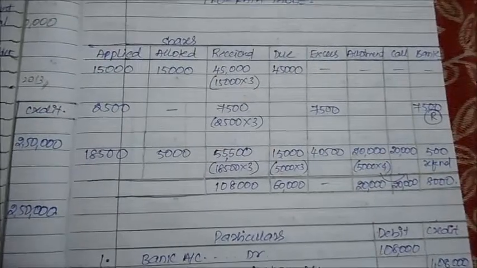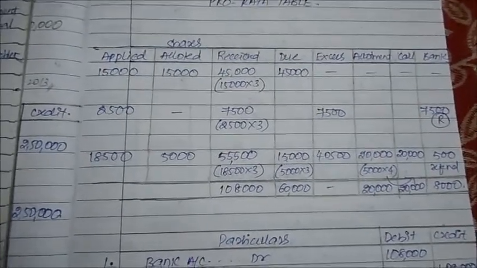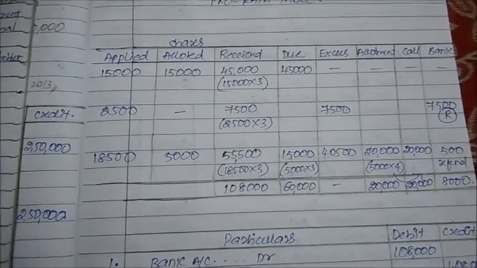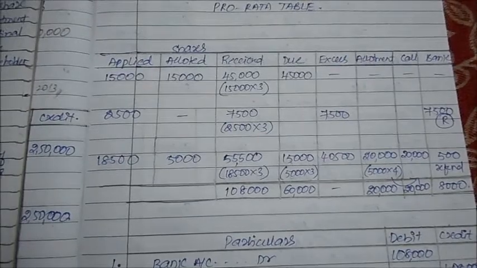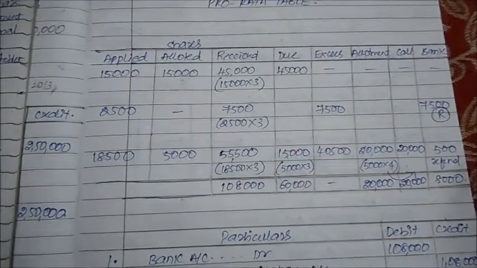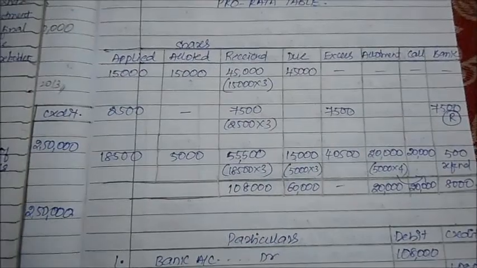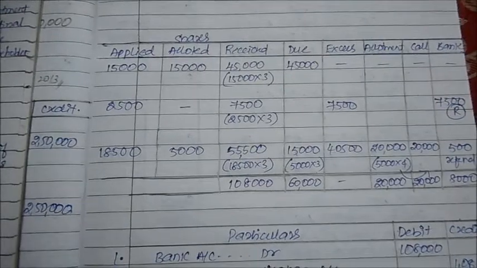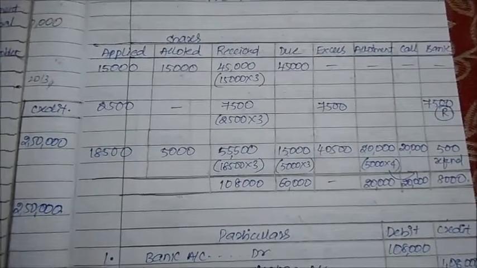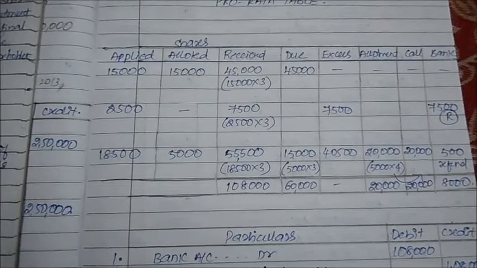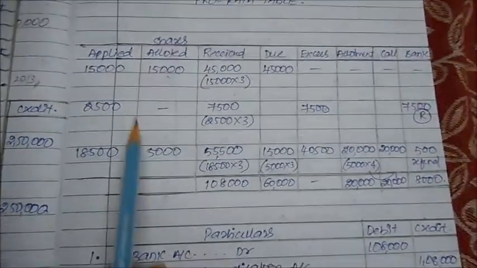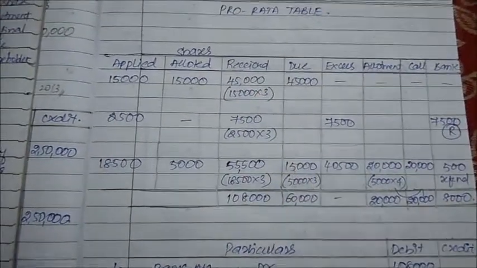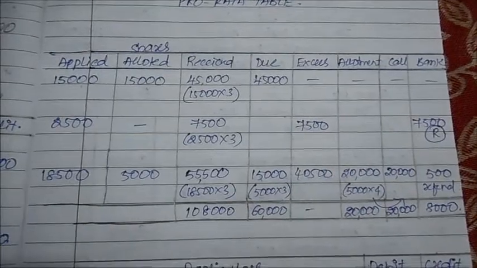What are we basically trying to do? Whatever extra amount is received on application gets divided amongst allotment and calls. That is the key point. That is why the entire table depends on application money only. Please bear this in mind: every extra amount received on application, we will distribute in the later stages when we have to receive money. So 15,000 into 3 will be 45. This was the only amount which was due, so no extra amount, nothing else.